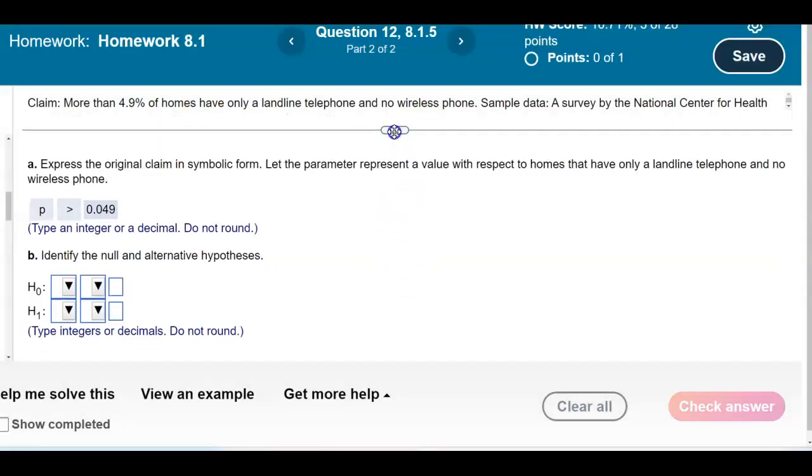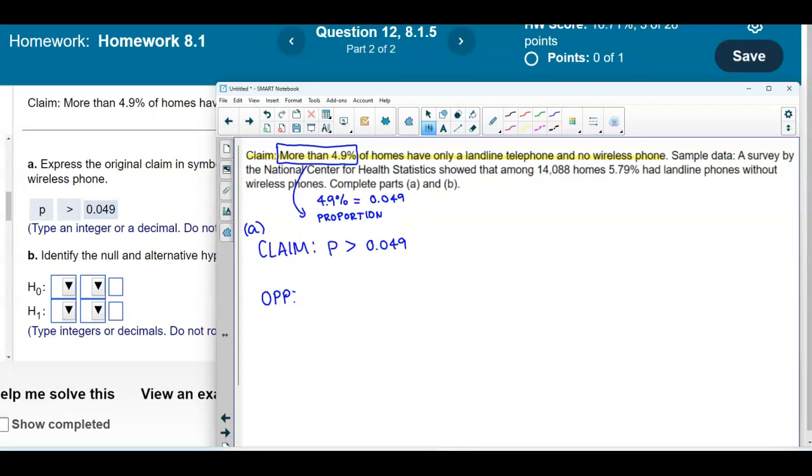Now we want to identify the null and the alternative hypothesis. So in part B, we want to identify what is the null and what is the alternative hypothesis. Before we identify these two, we have to figure out what is the opposite of the claim.